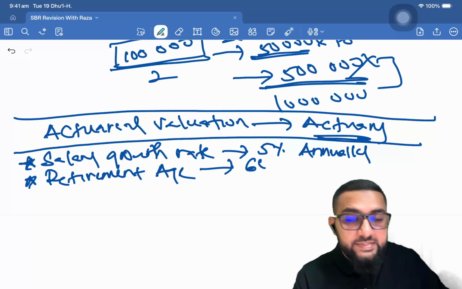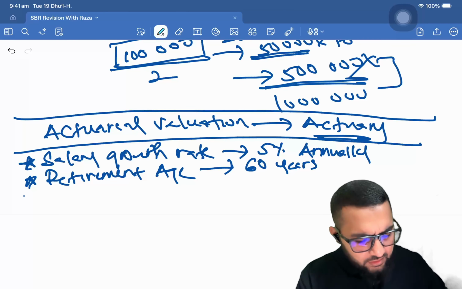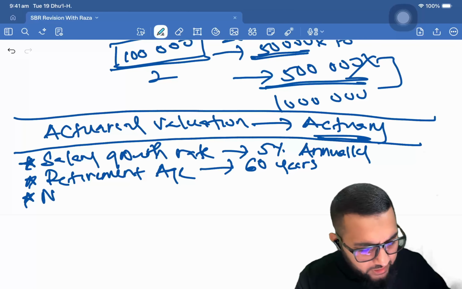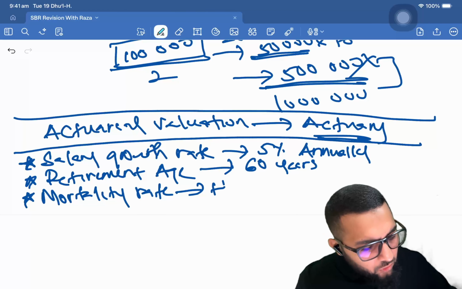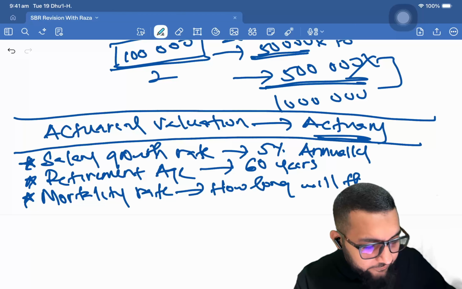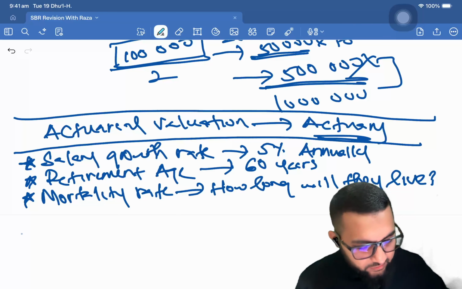They estimate at 60, right? 60 years. Let's talk about year 1, 60 years. Then there will be mortality rate, meaning how long will they live, right? That's mortality rate.